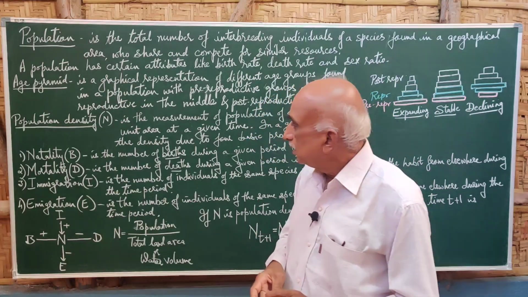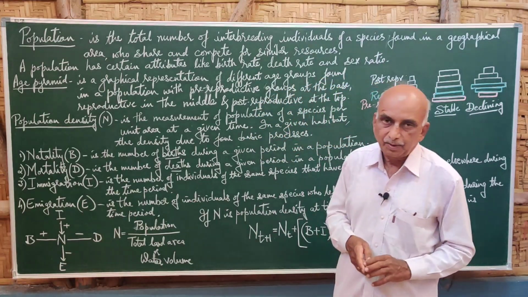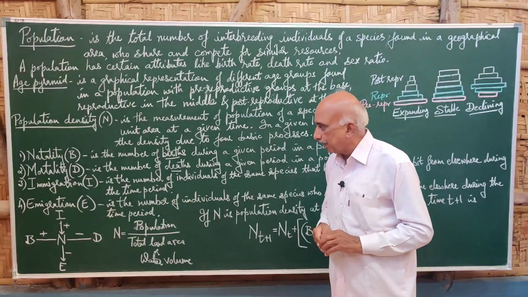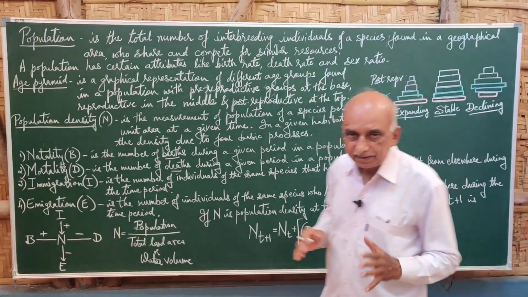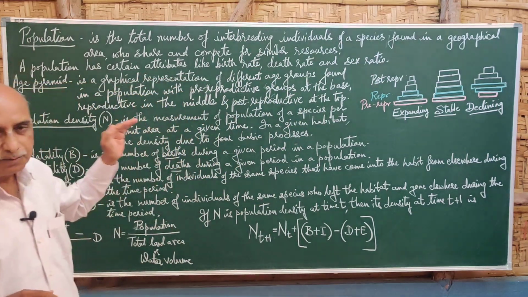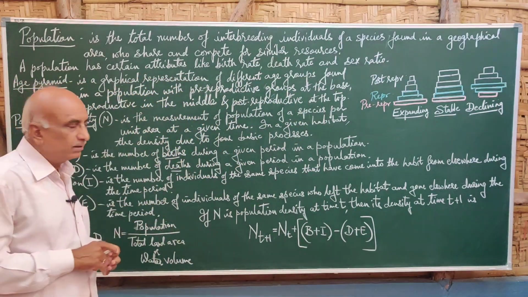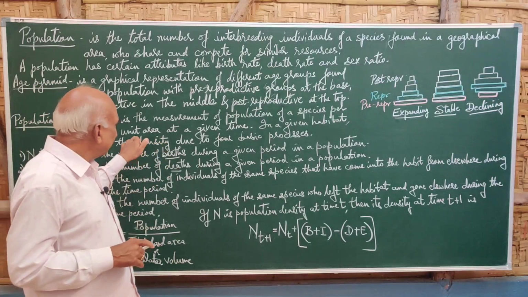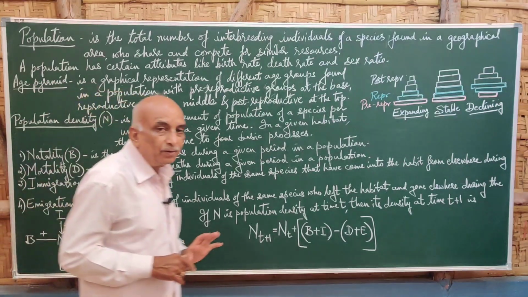Then about the population density, which is represented by capital N. Population density is the measurement of the population of a species. Population means a group of the same species per unit area in a given time.